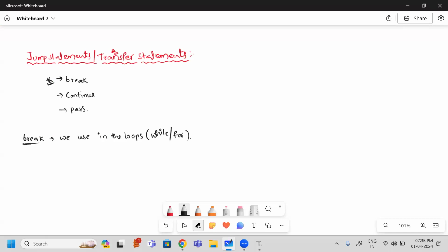Why are we using this break? This break is for suspending the loop. So what is meant by suspending the loop? Very simple. You are iterating a loop n times, but for some cases, if you want to suspend an operation, if you don't want to continue the remaining iterations, you can use break.